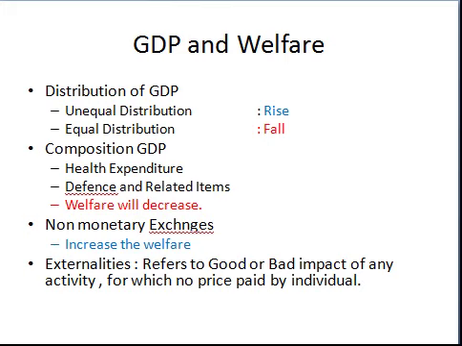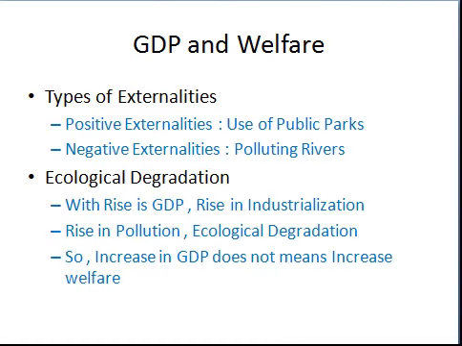Next comes externalities. Externalities means the good or bad impact of any activity that we get without paying the price for such activities. Externalities may be of two types: if we are getting the good effects of any activity, it is called positive externalities, and if we are getting the bad impact of any activity, that is called negative externalities.